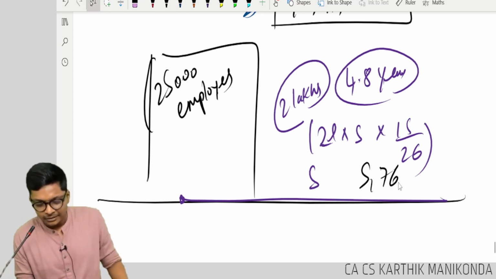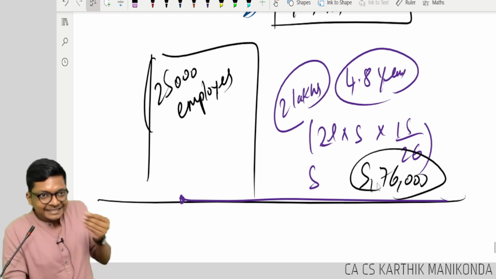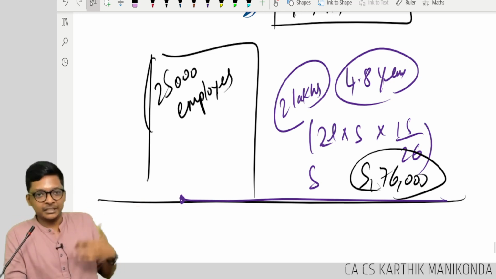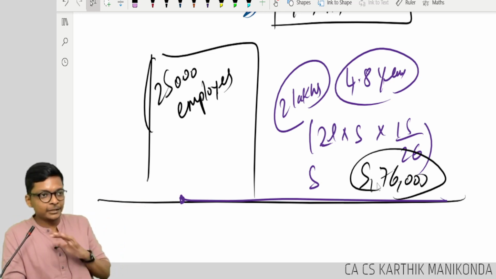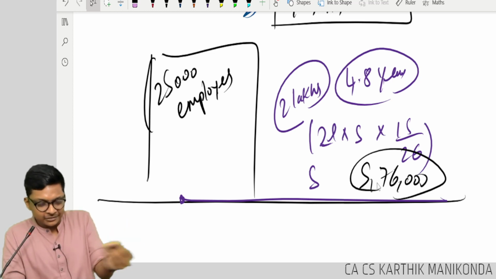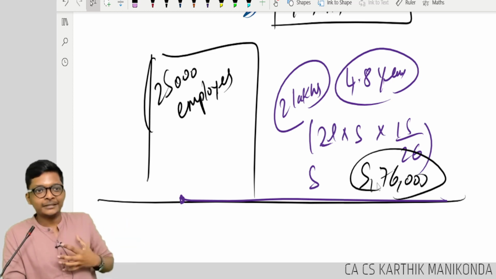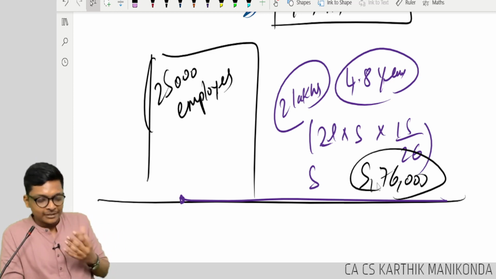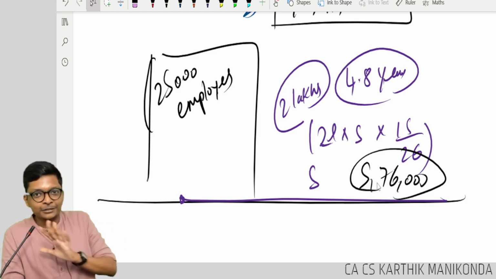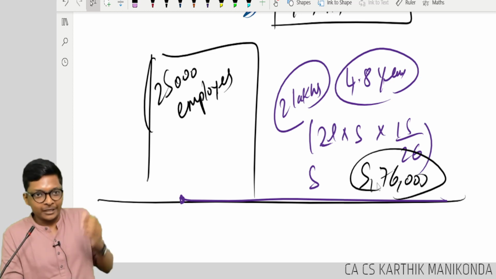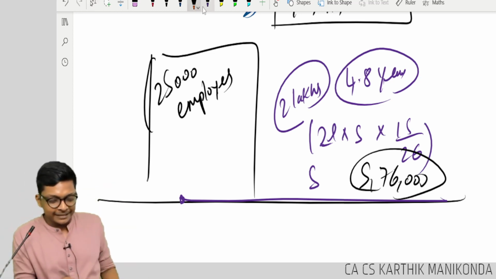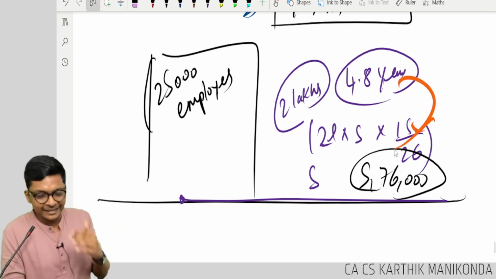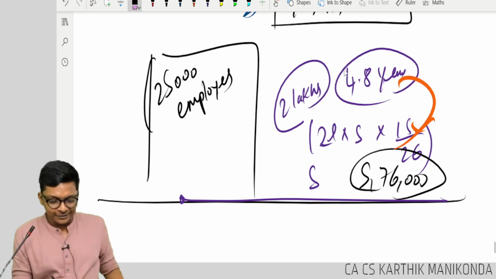5 lakh 76,000 he will get. Take that and retire, I told. Resign. He wanted to come back to Chennai. He said no. I said why? Just 4 months. He said no, my heart is broken in this company. I can't stay in the company anymore. 4 months. He said money is not important. Mental health is important. I will come back. And he came back. Okay, fine. Example, forget about it.